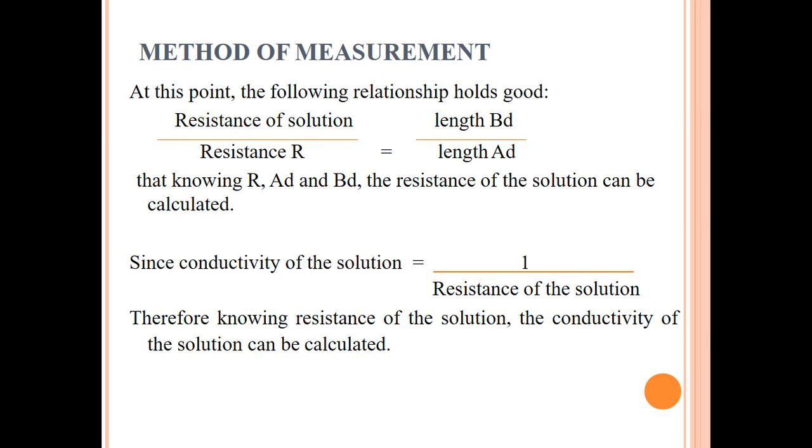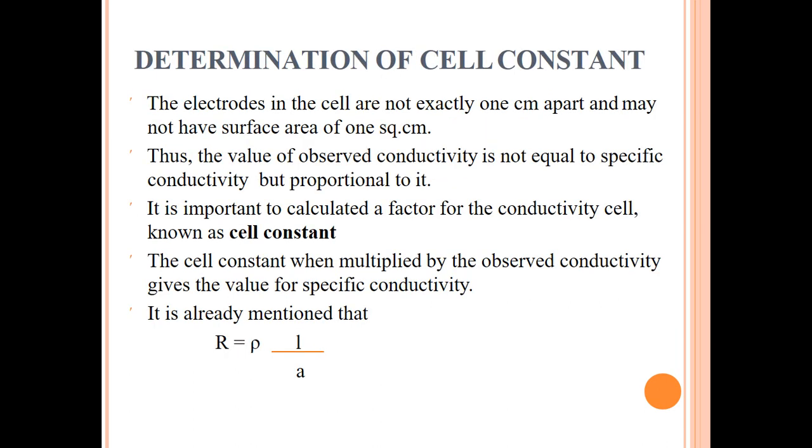So if we know all these three quantities, then we can find out the resistance of the solution by this relation. We already know that conductivity of the solution is reciprocal of the resistance, that is equal to 1 over resistance of the solution. So knowing the resistance of the solution, conductivity of the solution can be calculated, because this is just the reciprocal. And next we have how to determine the cell constant.